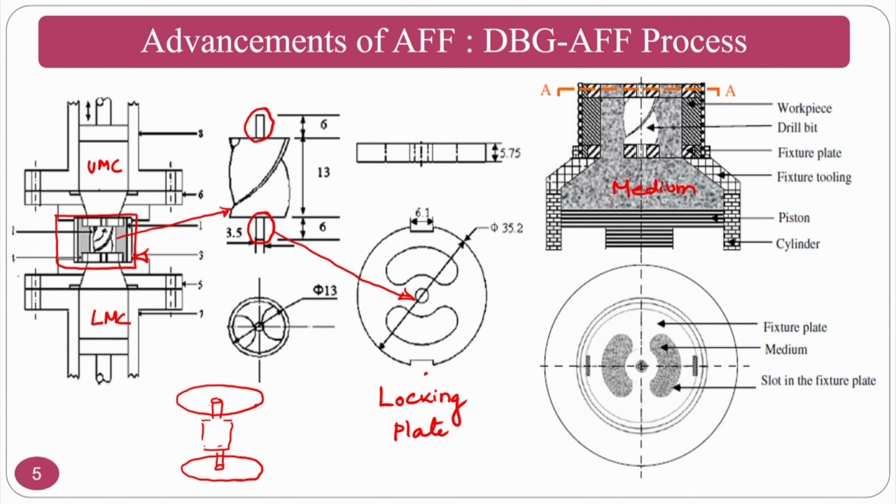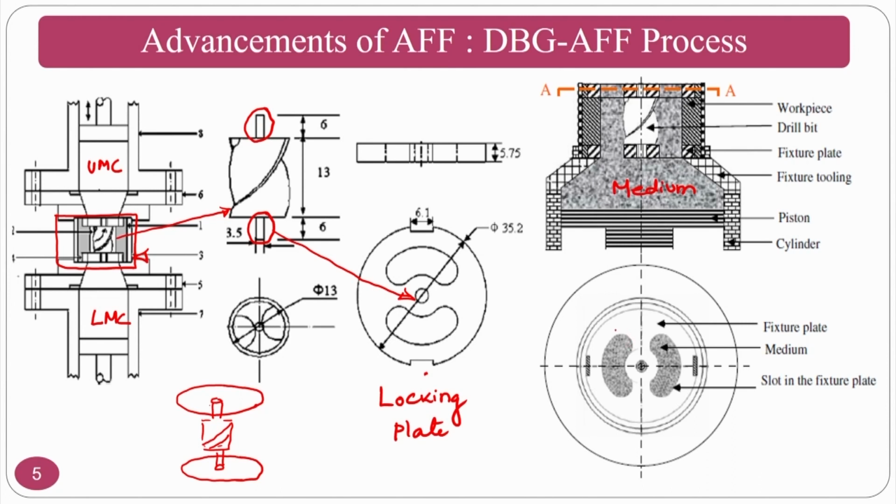You can vary your drill bit diameter in the current scenario and you can check the finishing. The main purpose of this one is to reduce the medium that is going at the center. That means ineffective abrasive particles are to be made active in the drill bit guided abrasive flow finishing process. How? That we will see in the next slides.